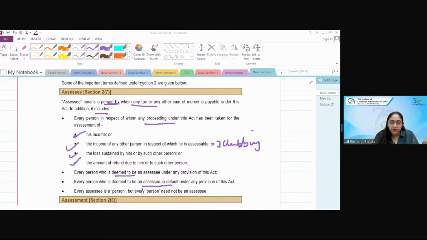You can be called assessee in default, or maybe you did not pay tax on dividend distribution, or you did not respond to the demand, you did not pay the advance tax, you did not deduct the TDS, or you did not deposit the TDS timely, or you did not issue a certificate which is required.